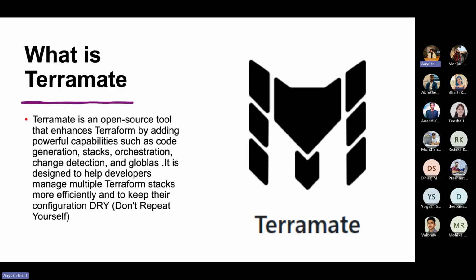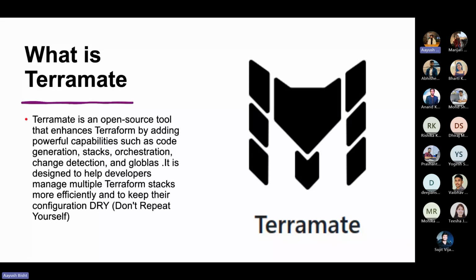Sometimes this may lead to errors in the infrastructure due to minor changes made by a developer on only one environment. So how do we solve this? We can use Terramate, one of the tools to resolve this problem, and it uses the DRY principle. DRY means don't repeat yourself. The DRY principle promotes code reuse and modularization, and by following it, developers can reduce code duplication and enhance code readability. Terramate is a tool that can help you maintain the DRY principle in your Terraform code. So that's about what is Terramate.